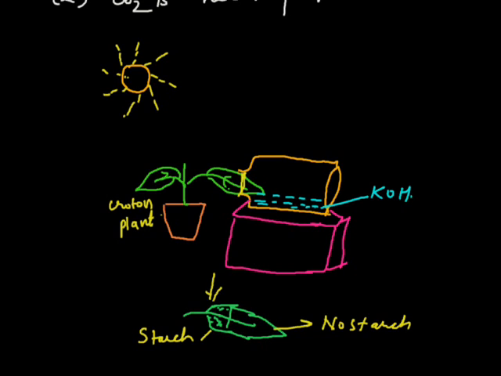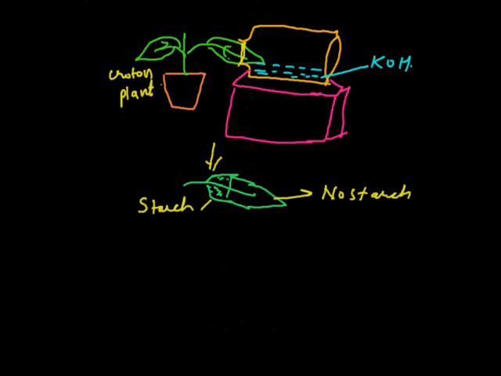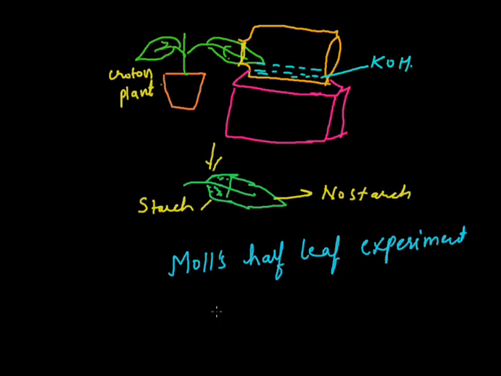Only that part of the leaf will show blue color which was present outside the bottle and therefore received carbon dioxide. Now this experimental setup is also called Moll's half leaf experiment to show that carbon dioxide is necessary for photosynthesis.